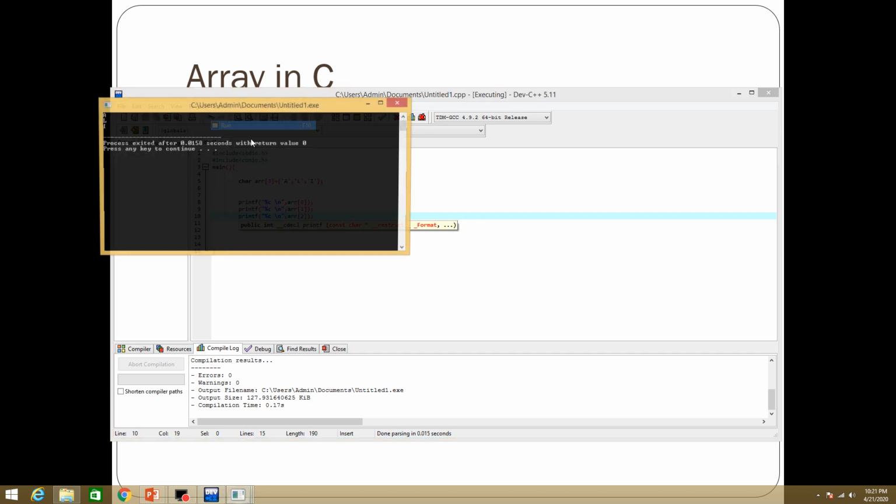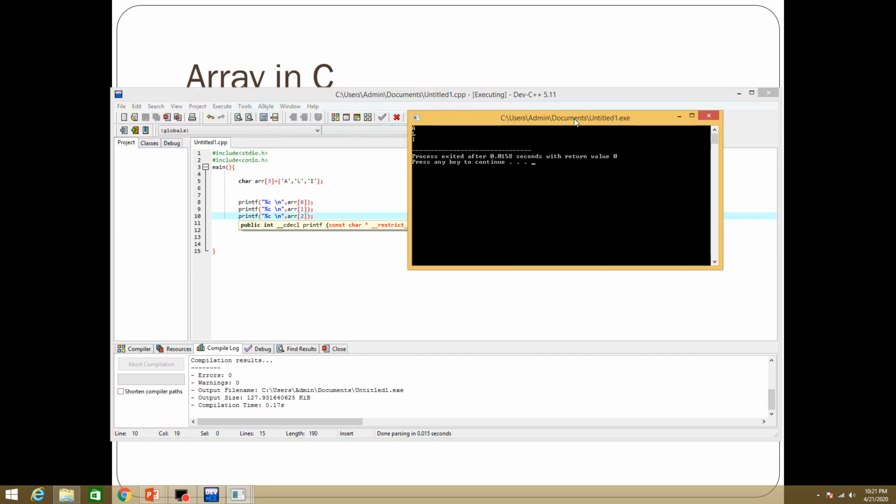Okay, no errors. Let's run it. Here you can see, the format specifier %s is used for strings. If you have more than one character, then you should use %s. If you want to print only a single character, then you use format specifier %c.